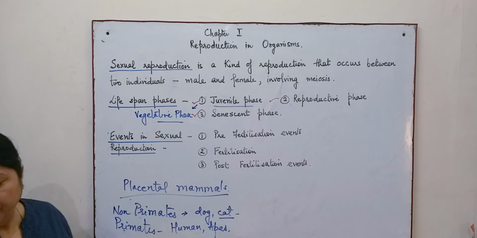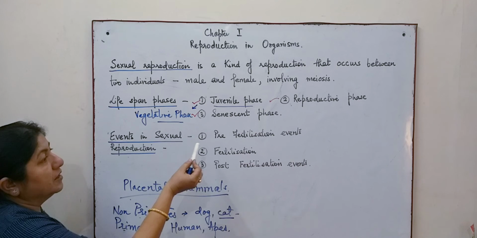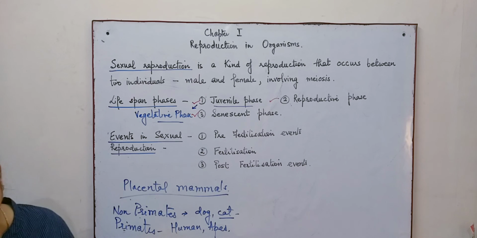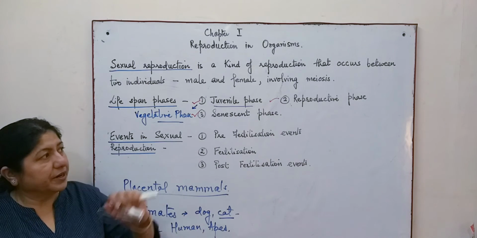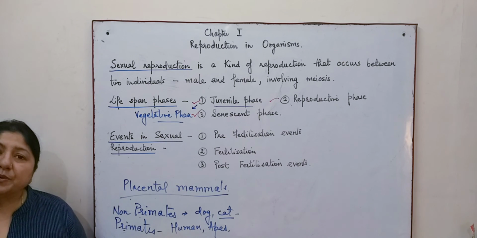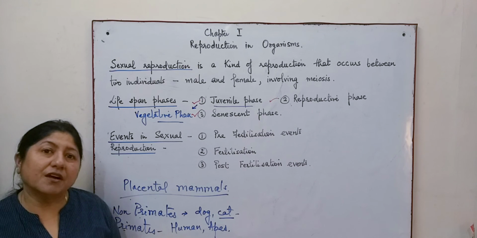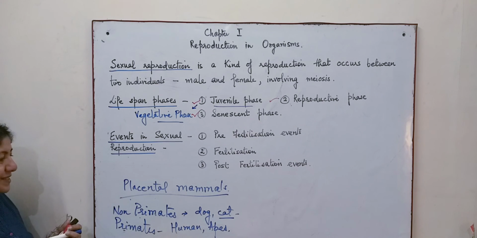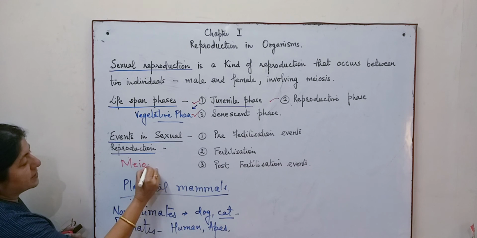Now, when we discuss the various steps in the reproductive phase, it is important for you to understand that during sexual reproduction there has to be formation of the gametes. And these gametes are formed by special cells known as meiocytes.